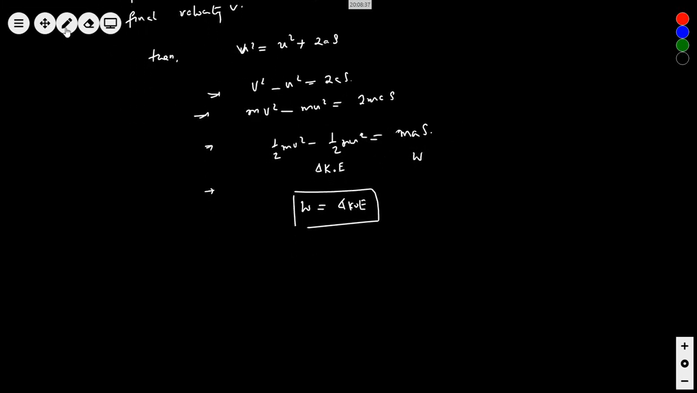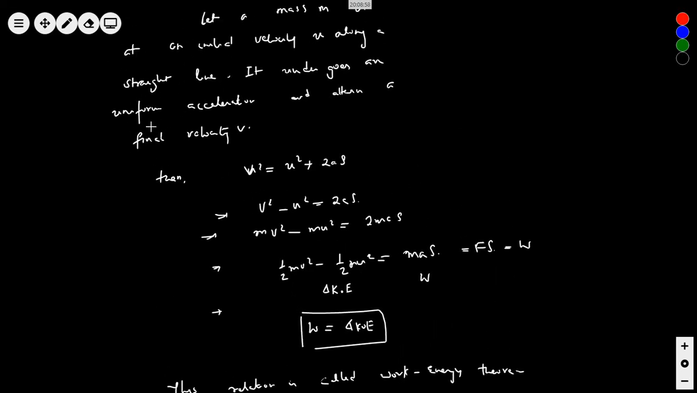We can write it in many ways also. We can write force into displacement, or we can write this as W. This relation is called the work energy theorem. For a variable force also you can go by integration and prove it. I leave that for you to do.